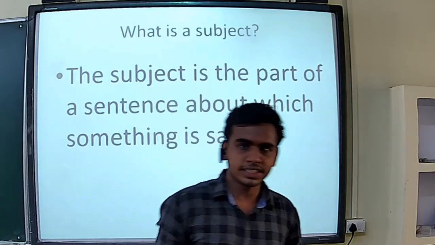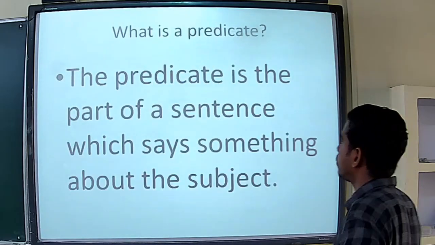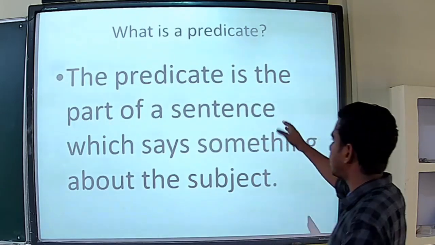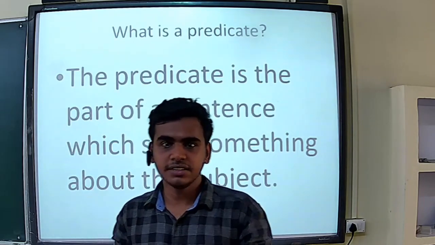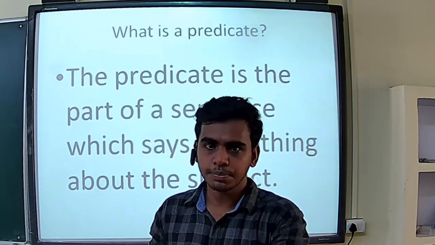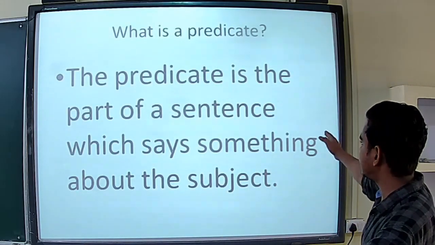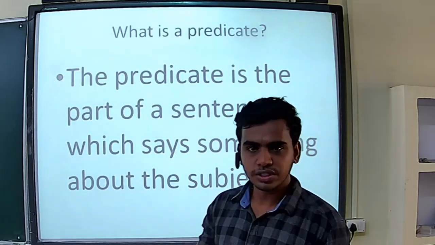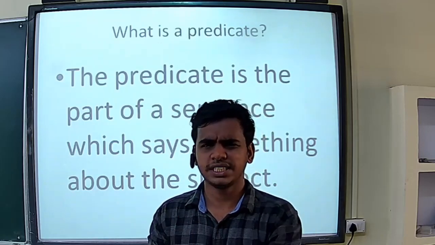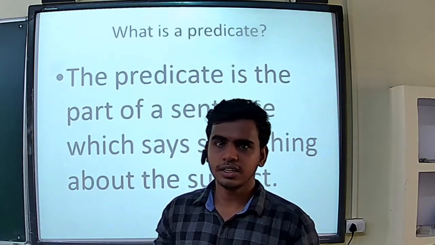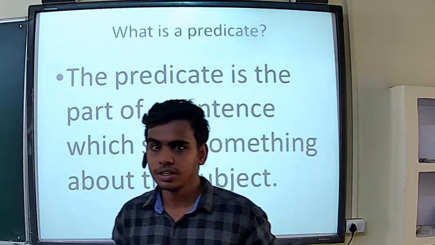Now let's see what is the definition of a predicate. The predicate is the part of a sentence which says something about the subject. As I told you, the action which is done by the subject is called the predicate. In a proper way, the definition is: the predicate is the part of a sentence which says something about the subject. So this is the definition. This much is only there in this lesson. We are only learning what a subject is and what a predicate is, and no other rules. Just simply we are learning the subject and predicate. So that's all.